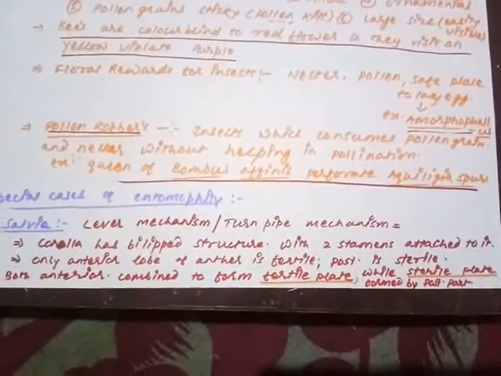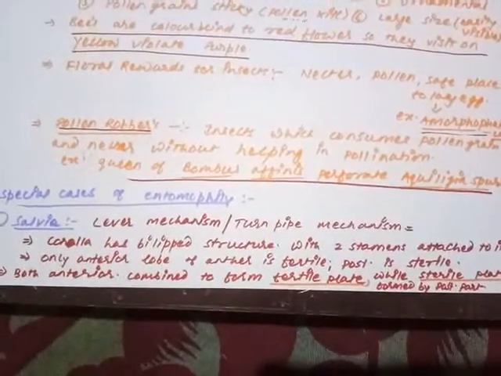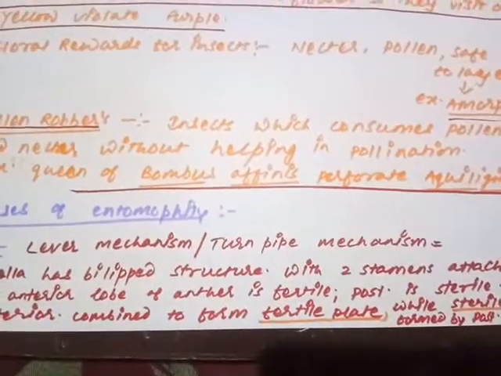Why is this so? Because pollination is a kind of mutual relationship; they are giving and taking something. Here, without giving anything, they are just taking the pollen grains. So this is a kind of robbery. Pollen grains are robbed by such insects, because they are not helping in the process of pollination, but are just doing whatever they wish. An example of a pollen robber is the queen of an insect, Bombus aphanis. It perforates the spurs of the plant Aquilegia.